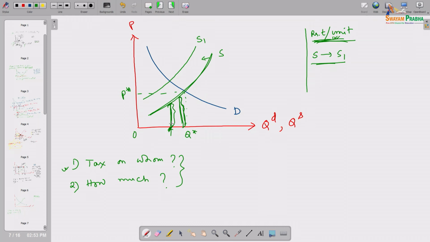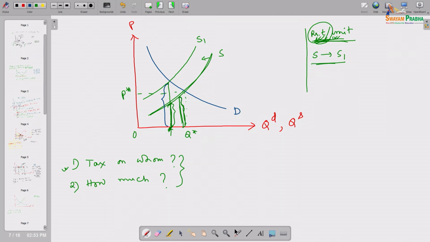Now, he knows that over and above that cost of production, he has to pay this much tax per unit to the government. So, definitely his cost of production has increased per unit by that much amount, right. As a result, effective price now he needs this much to be able to deliver that product.